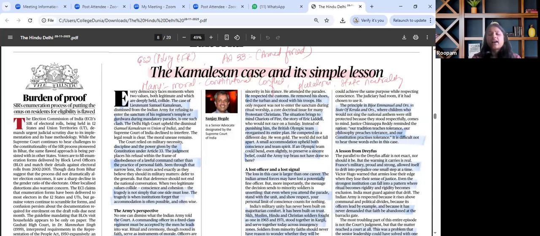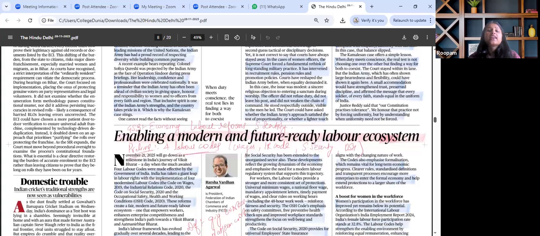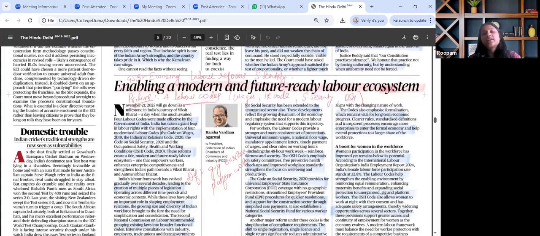So the next important article in the paper that catches our attention talks about enabling a modern and future-ready labor ecosystem. The key context of this particular article is that the government has implemented a comprehensive labor reform by consolidating multiple labor laws into 4 broad labor codes, which cover wages, industrial relations, social security, occupational safety, and working conditions.